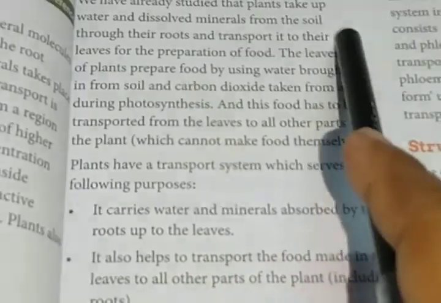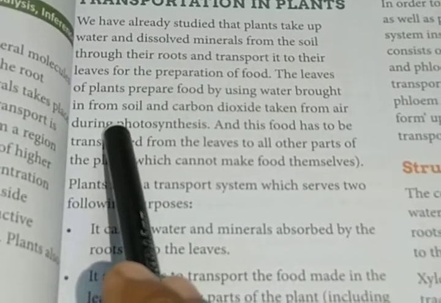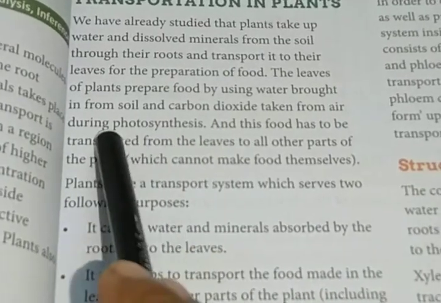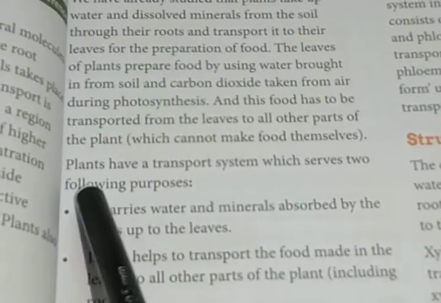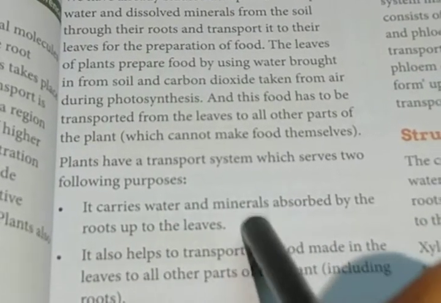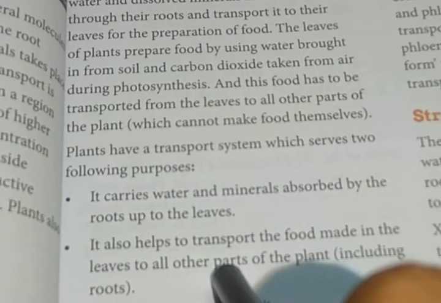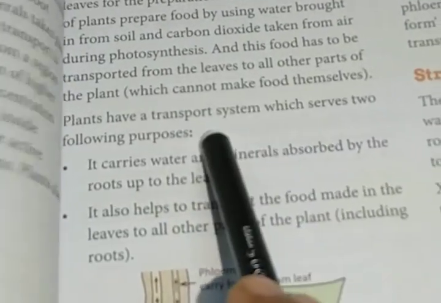So from that part, basically plants transport water and minerals to prepare their food, and again they take in carbon dioxide and trap solar energy to continue the photosynthesis process. So plants have a well developed transport system to carry the water and minerals absorbed by the root up to the leaves. In the same way, the food prepared in the leaves is transported to all body parts by a well developed transport system.